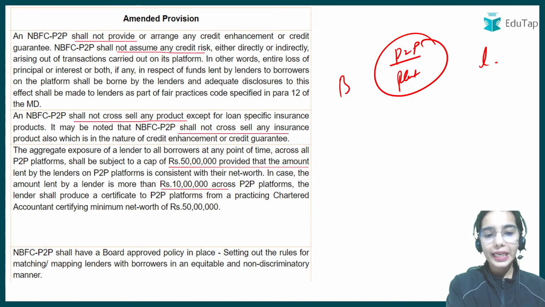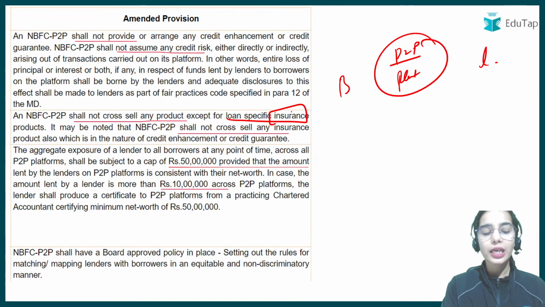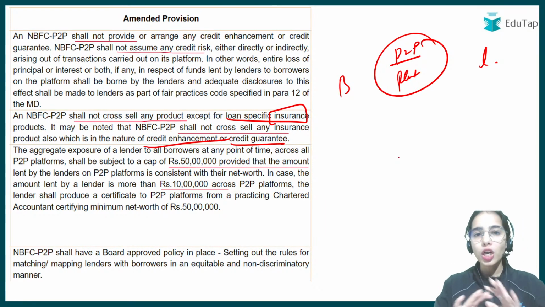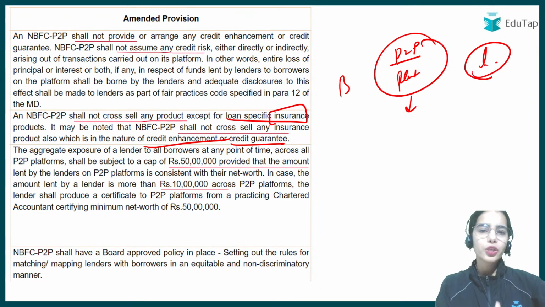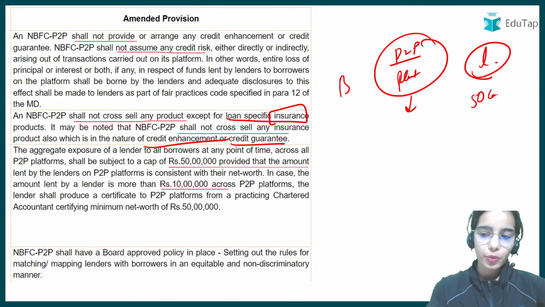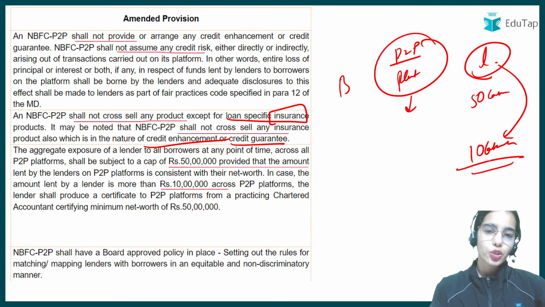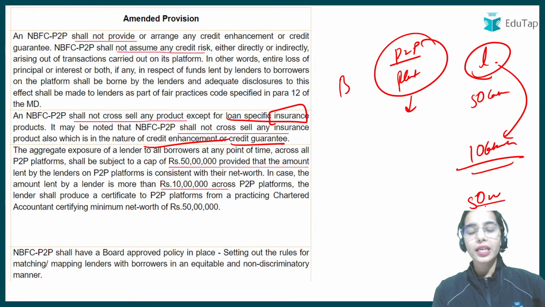If they are providing any loan-specific insurance product, that should also not be related to credit guarantee or credit enhancement. That means credit risk should not be taken by the peer-to-peer lending platform. The maximum a lender can lend through all the peer-to-peer lending platforms is 50 lakh rupees. And if the lender is lending more than 10 lakh rupees, the lender has to show that his net worth is more than 50 lakh rupees.